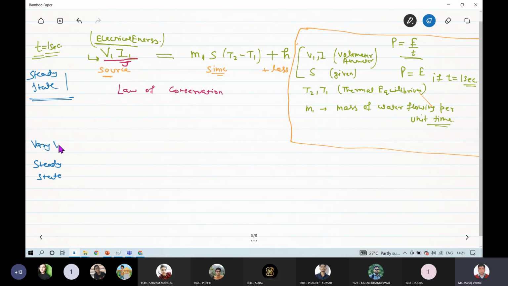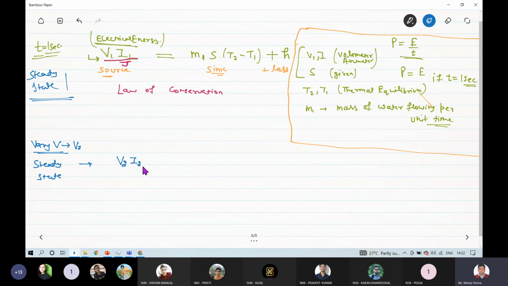We will vary the voltage applied on the filament, and if we change V1 to V2, a different magnitude of current will start flowing through this filament. V2 I2 will now be the electrical energy imparted to the system. The magnitude of this V2 I2 is now changed, so the amount of heat energy generated in the system will also change.